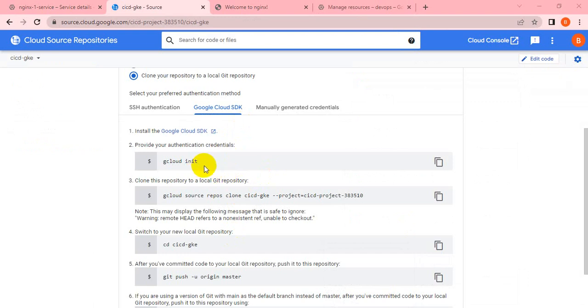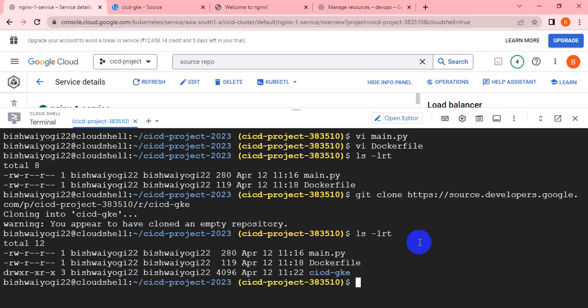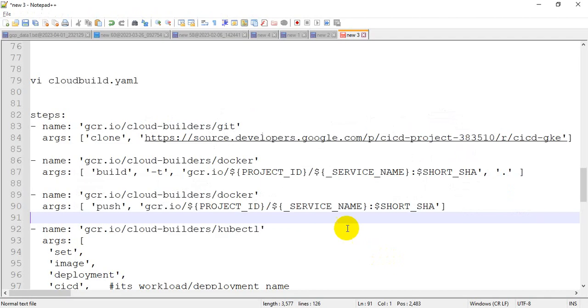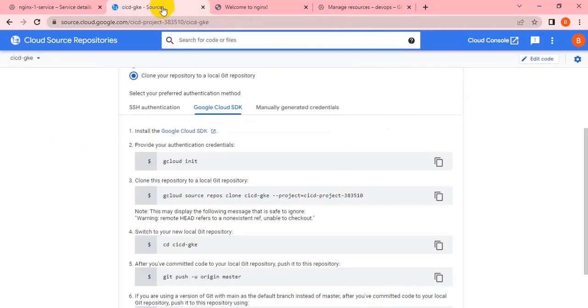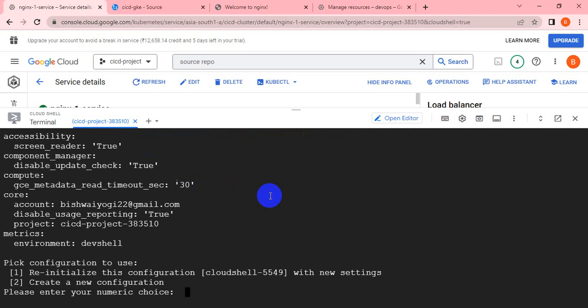No, I think I did something wrong. Okay, so let me delete that first. First, you have to do gcloud init, then we have to clone this one. Yes, reinitialize the configuration.